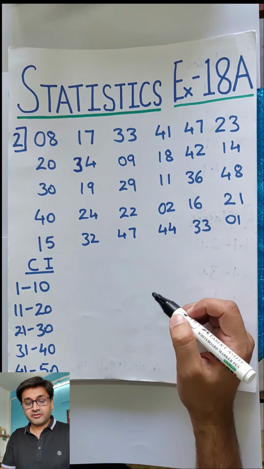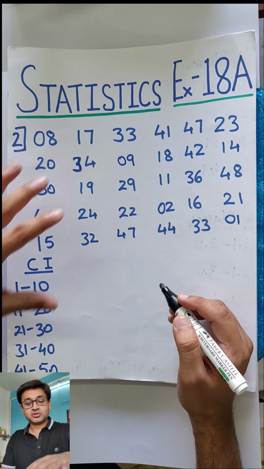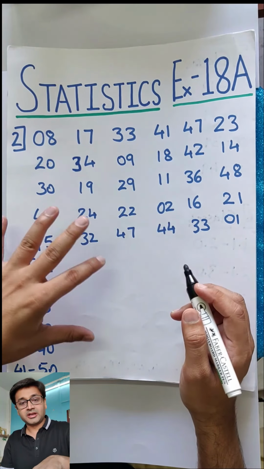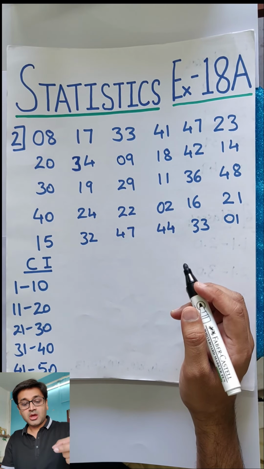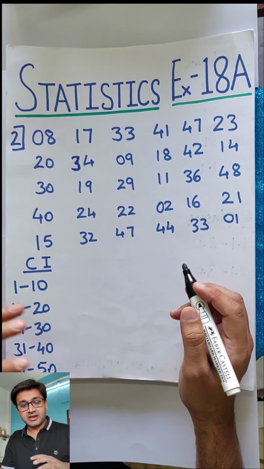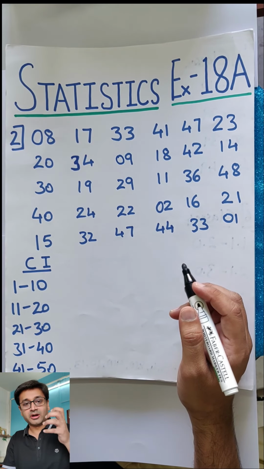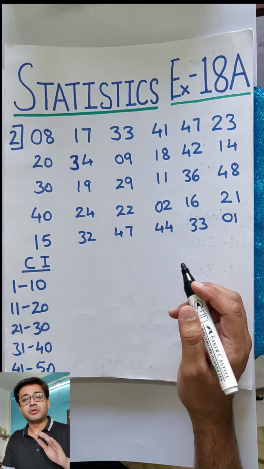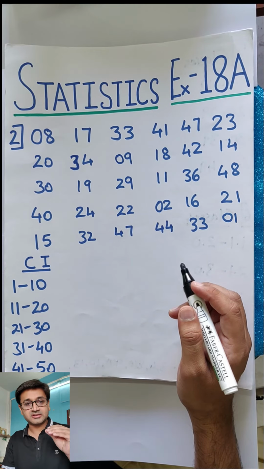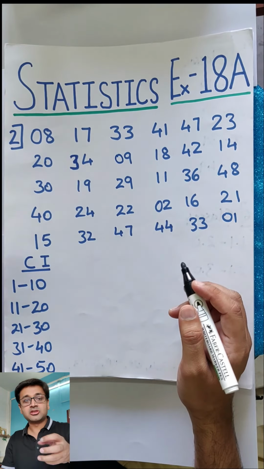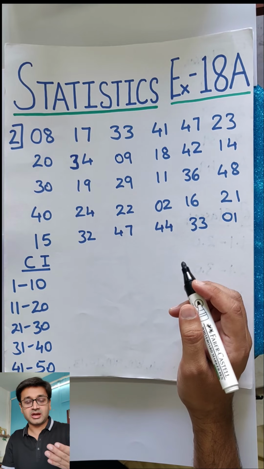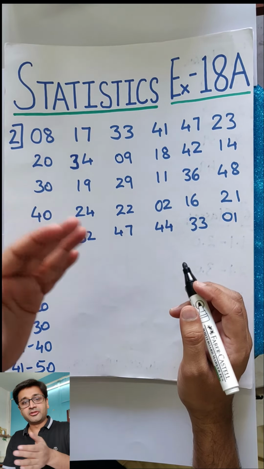Here we have statistics exercise 18A. You can see the data given over here in the raw data format. This is called raw data format when all the data is just given at random. You are going to take this data and segregate it into different parts in order to understand the trend of the data. Why are we using statistics? Basically to understand the trend, what that data is telling us, and then you can apply that data in different ways.